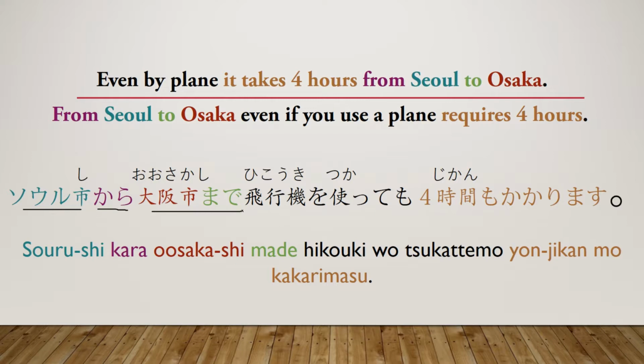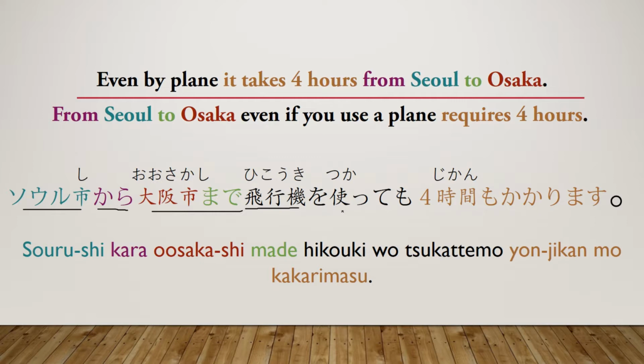So yeah, we have both of these here, and this is where things can get a little bit complicated because basically all of this uses grammar that we haven't learned yet. But let's just break this down, and we can go through each little piece here. So hikoki. This is plane in Japanese. It just means airplane. That's really all there is to it. And this is tsukau, the dictionary form of this verb, and that just means to use.